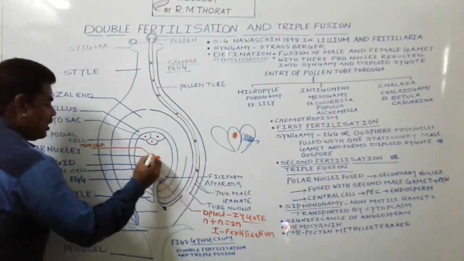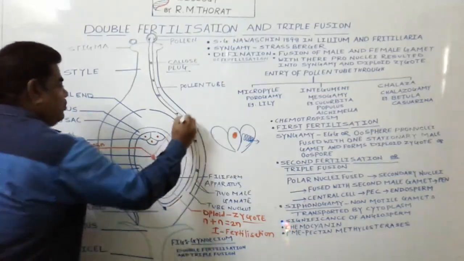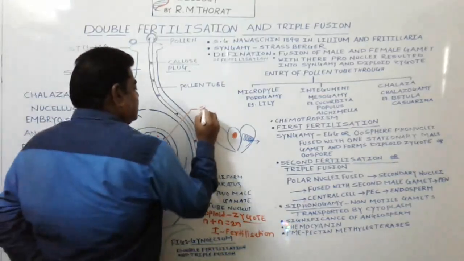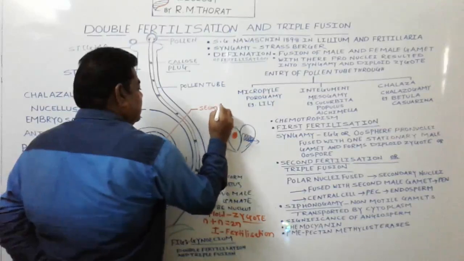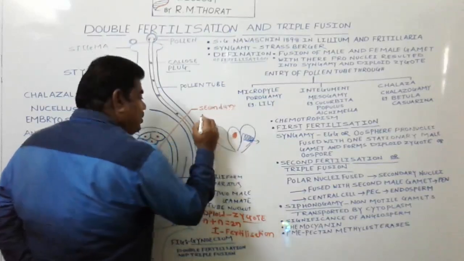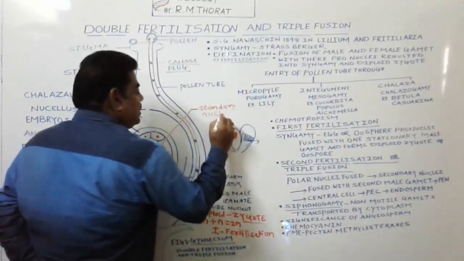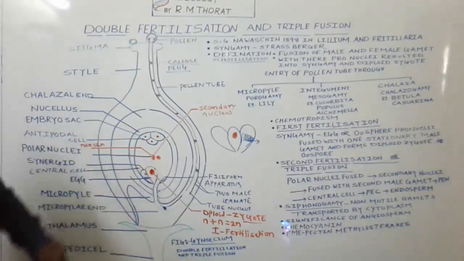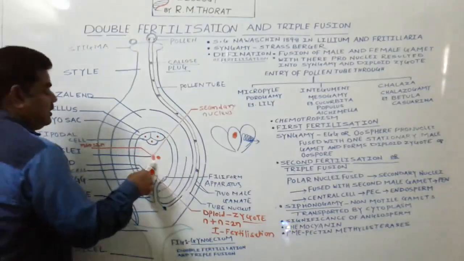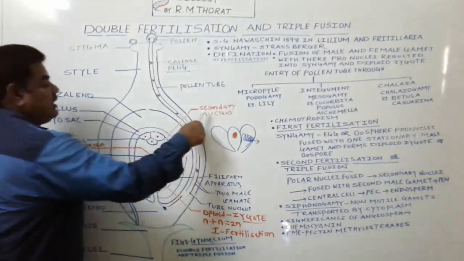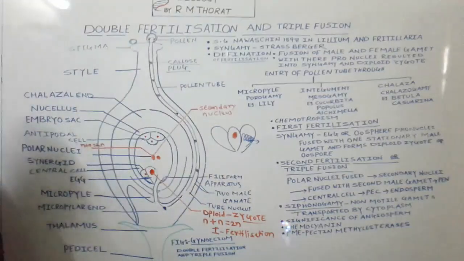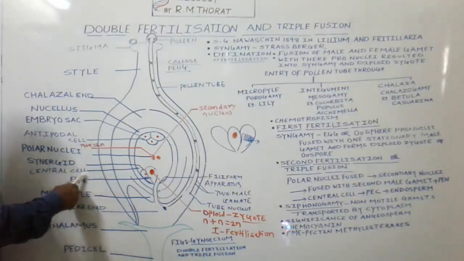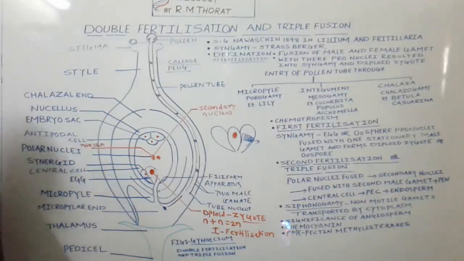When the polar nuclei fuse with each other, we call this nucleus the secondary nucleus. The cell remains as it is, and that is the central cell.